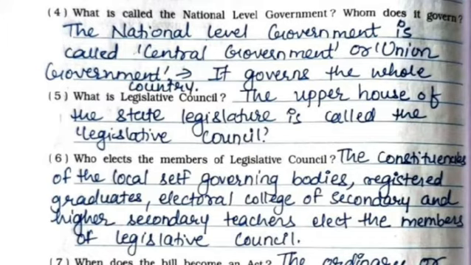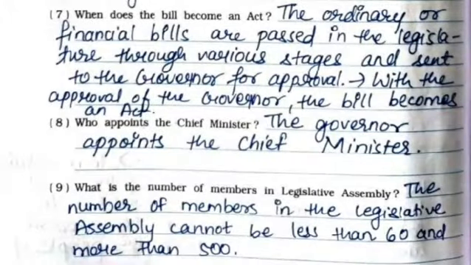Fifth, what is legislative council? The upper house of the state legislature is called the legislative council. Sixth, who elects the members of legislative council? The constituencies of the local self-governing bodies, registered graduates, electoral college of secondary and higher secondary teachers elect the members of legislative council. Seventh, when does the bill become an act? The ordinary or financial bills are passed in the legislature through various stages and sent to the governor for approval. With the approval of the governor, the bill becomes an act.